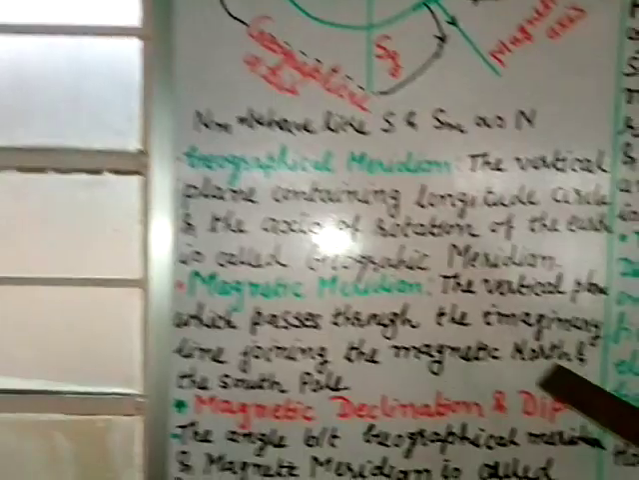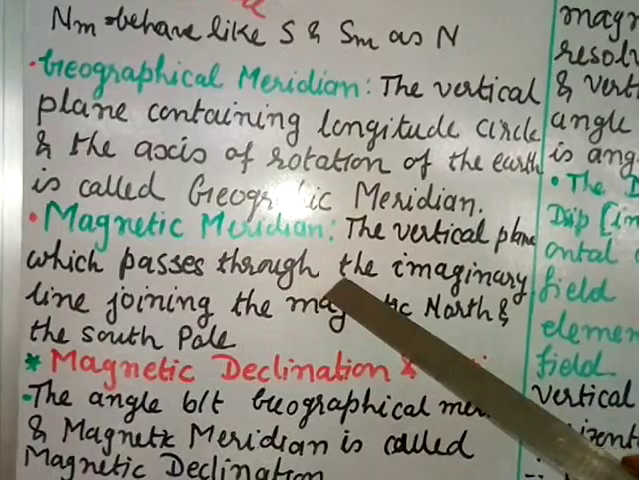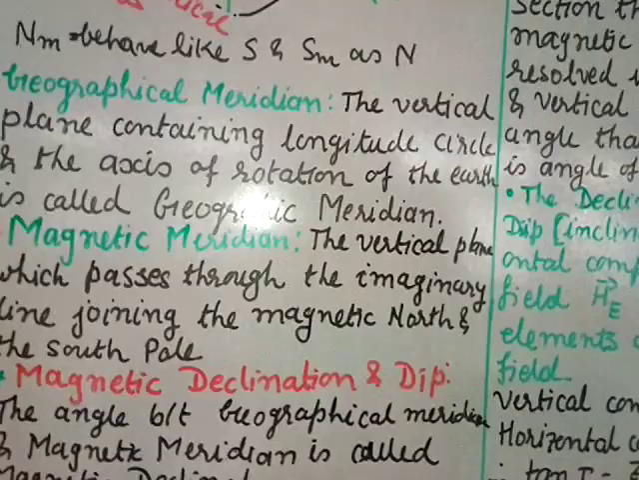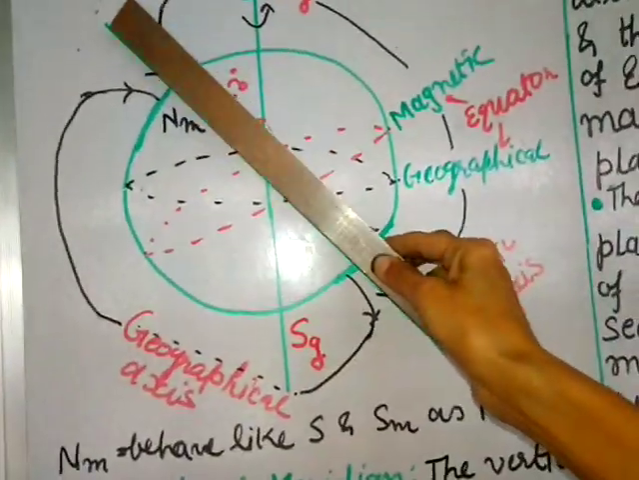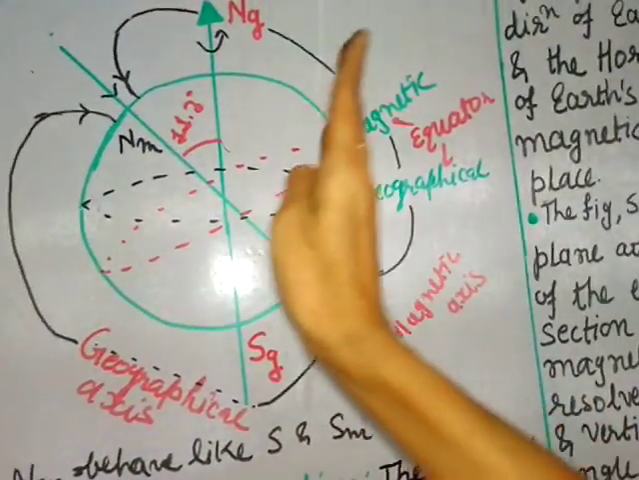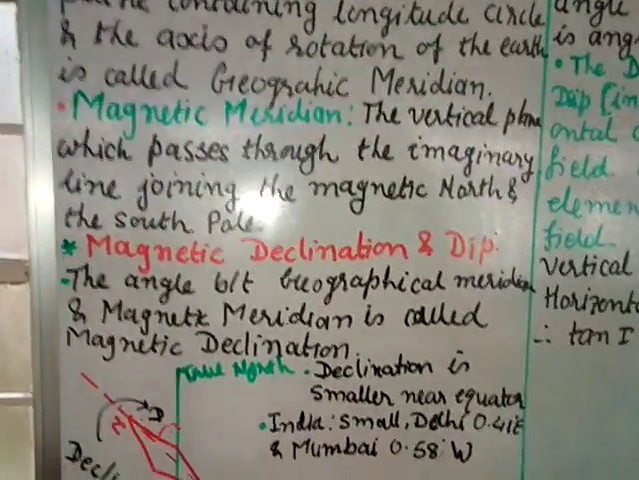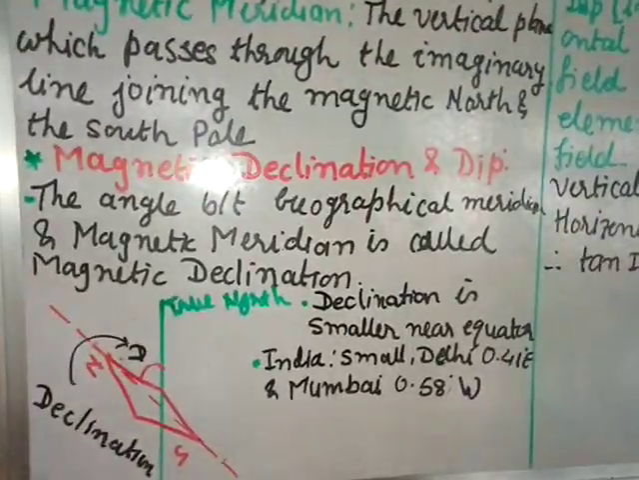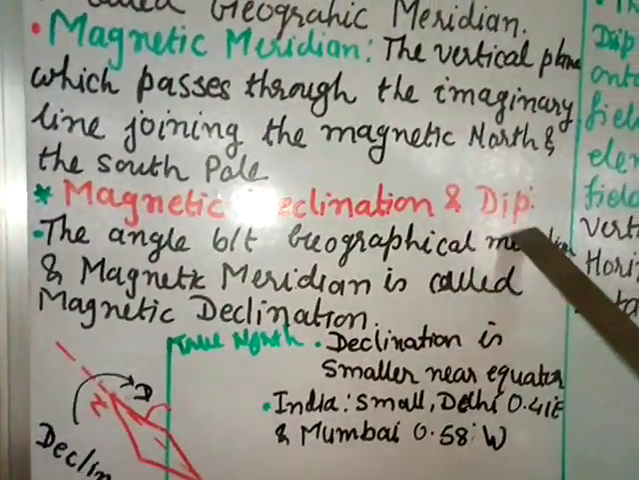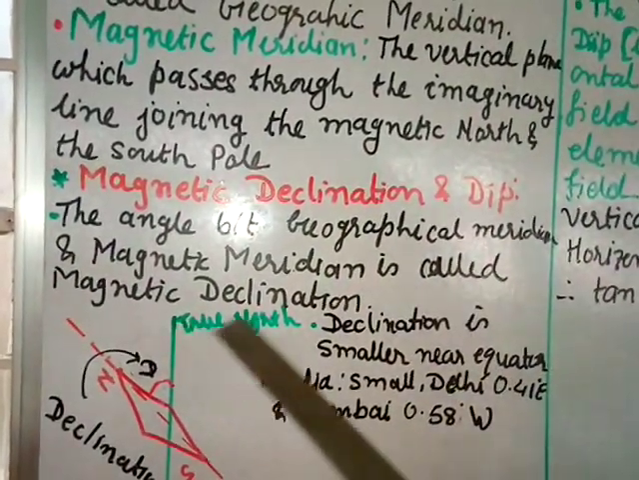That is the next definition. The magnetic meridian is the vertical plane which passes through the imaginary line joining the magnetic north pole and the south pole. So it is a plane. As I said, when you cut from here, that plane is the magnetic meridian, and the plane through the geographical axis will be the geographical meridian, and the angle between them will be called magnetic declination or angle of declination. That is the next definition, magnetic declination. The angle between the geographical meridian and the magnetic meridian is called magnetic declination.